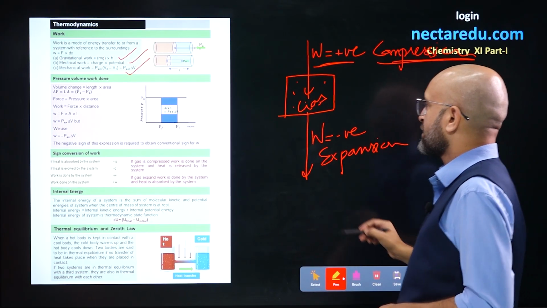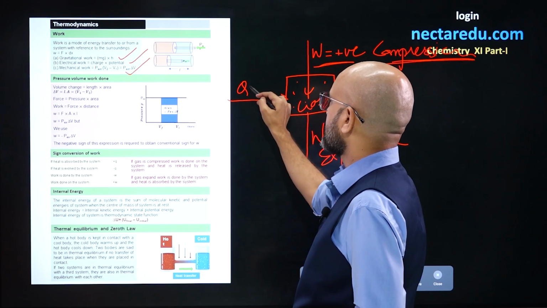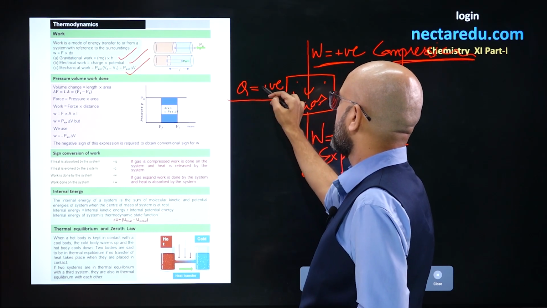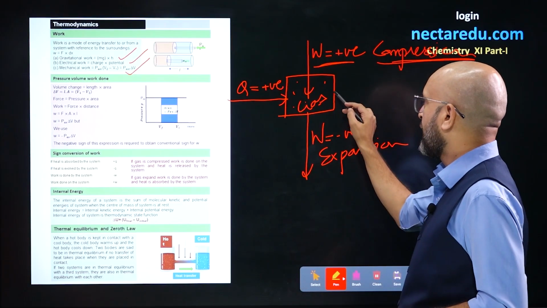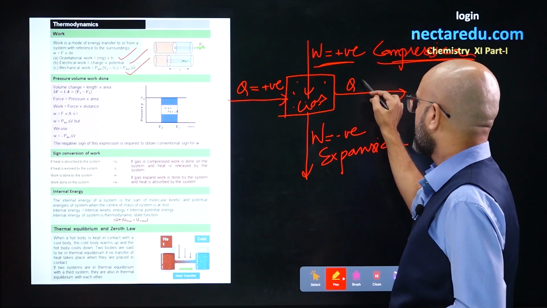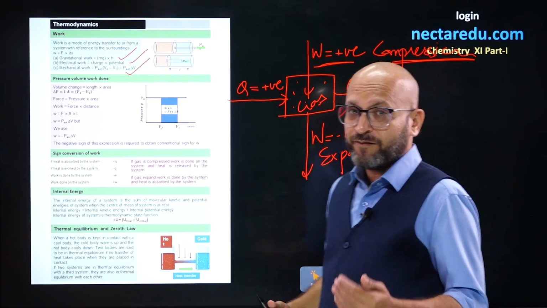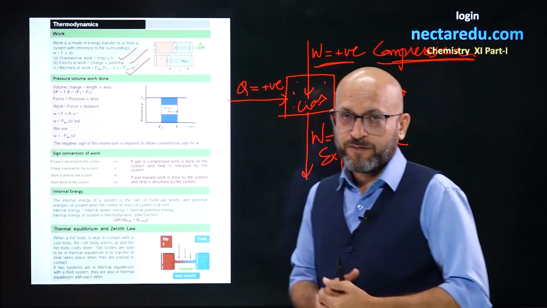Similarly, if a system absorbs heat Q, then the sign of Q will be positive, heat absorbed by the system, and if heat is released by the system, then the sign will be negative. All right, so these are the signs we have decided in chemistry.